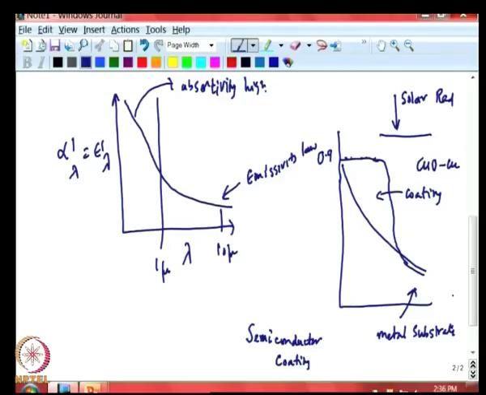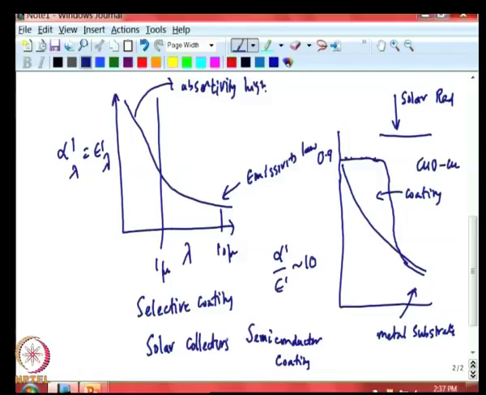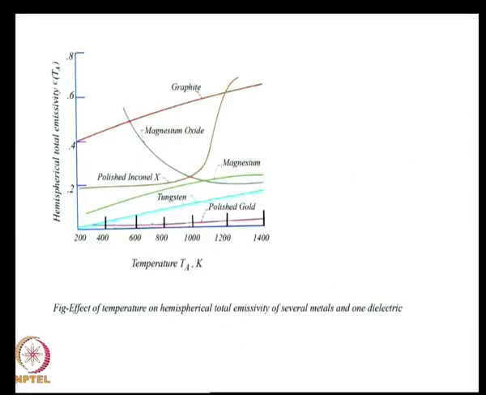So, by that the ratio of alpha prime to epsilon prime can be as high as 10, twice that of pure metal. So, these selective coatings are used in solar collectors to achieve high temperatures, and we will show some examples a little later in this lecture. Now, let us look at some other examples of materials and see how their emissivities vary with temperature.